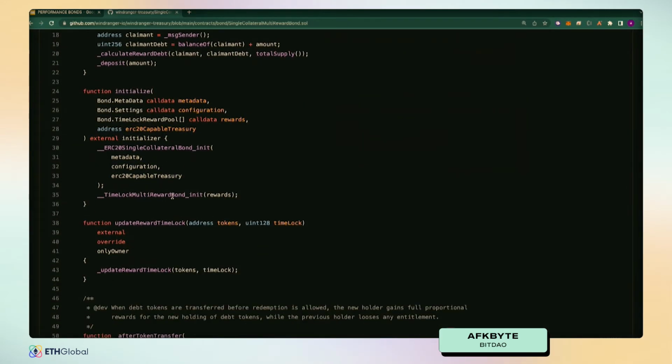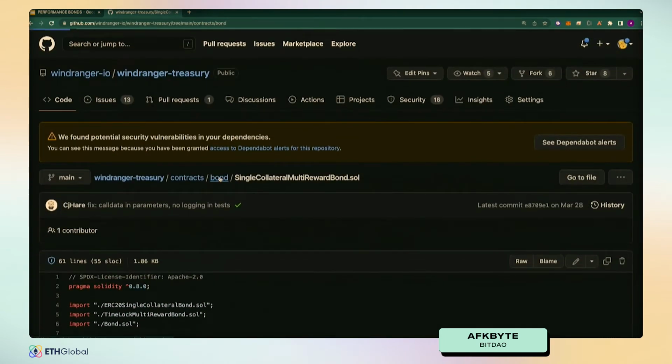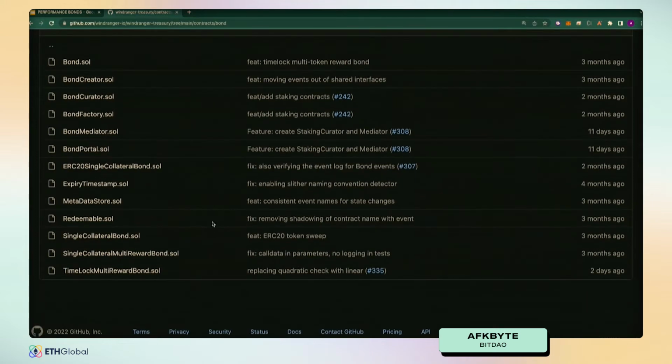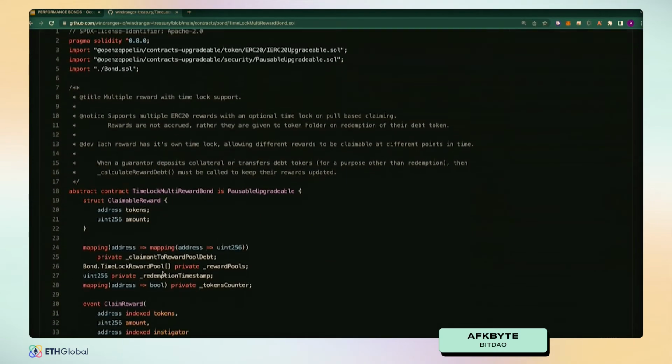And we're basically able to init this, right? That's just the basic deposit contract. We also have a time lock multi-reward one.